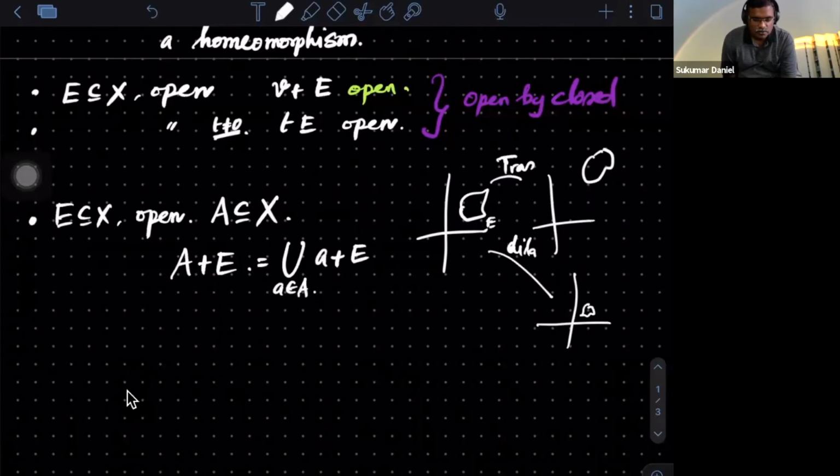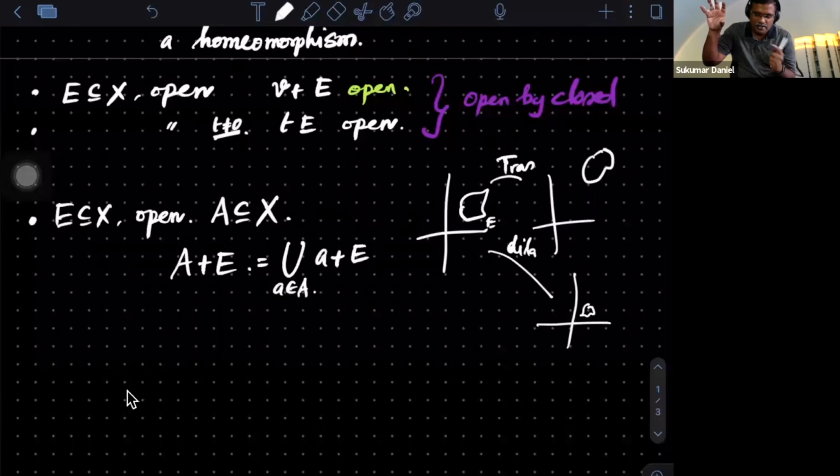And you should also think about geometrically what is happening. Say, for example, my set A contains only 2 elements, let's say a and b. So the first set is a plus E. E may be here, a plus E may be here.